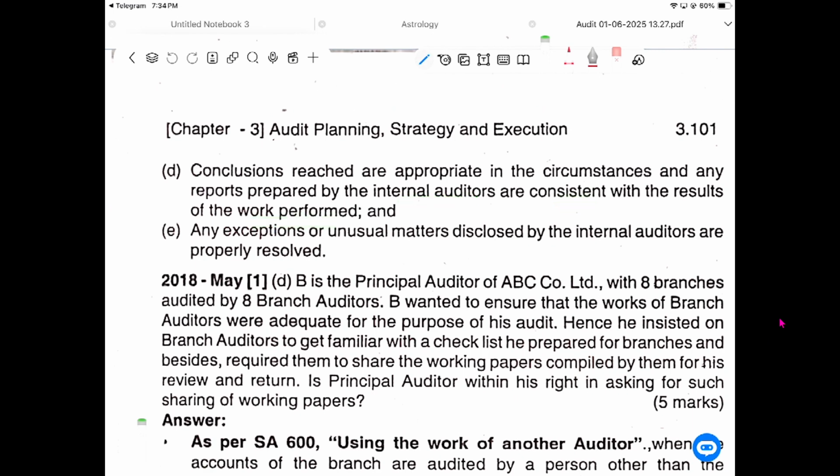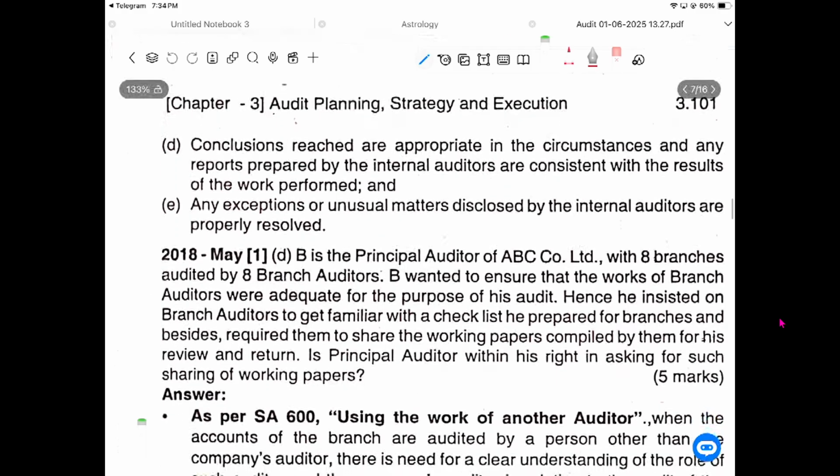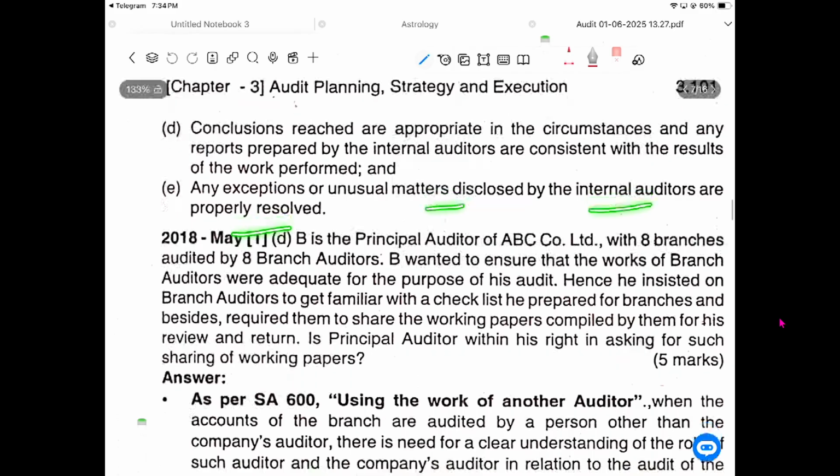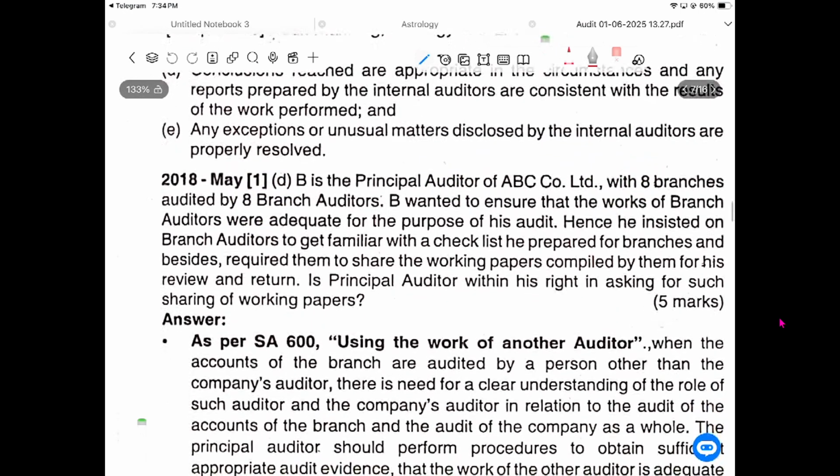So he says everything is correct, sir, everything correct. How much did he perform to say this is correct? How much audit sample did he take? How is he saying it is correct? We should evaluate his work also. Any exception and unusual matters disclosed by the internal auditors are properly resolved or not. That also has to be seen.